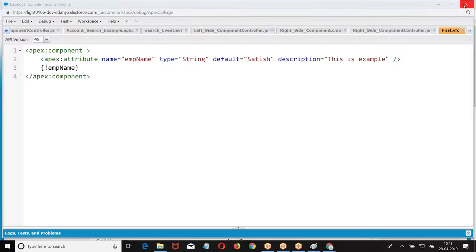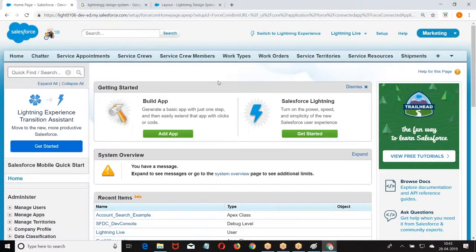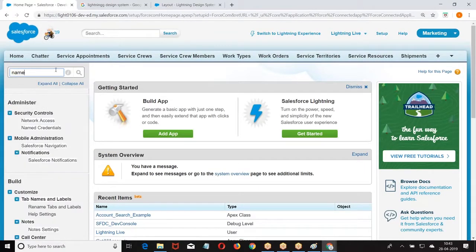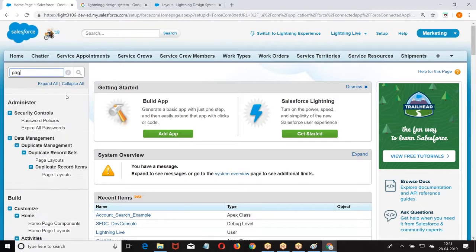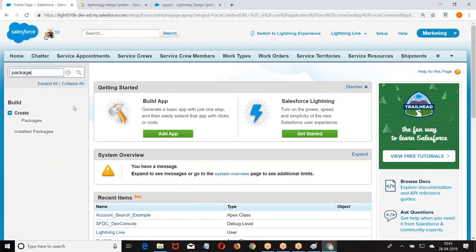All right. Come back to the story. Was that clear for everyone? So, how do you create a namespace? Setup, you go with packages. Where is the package available?